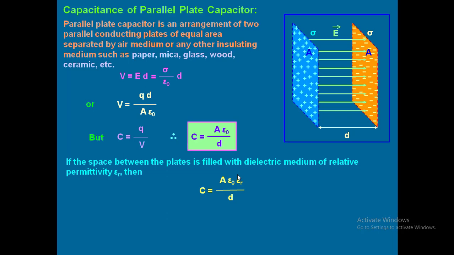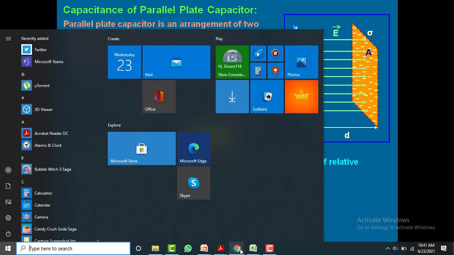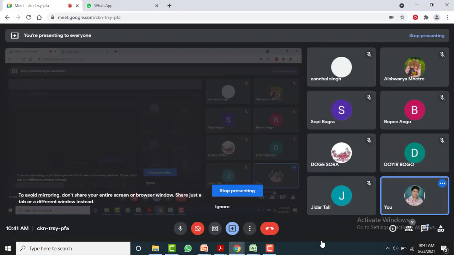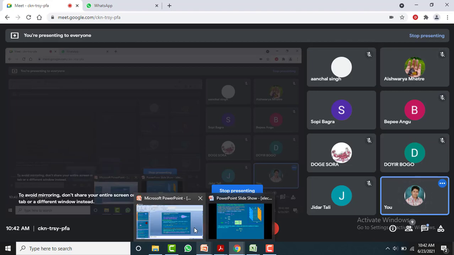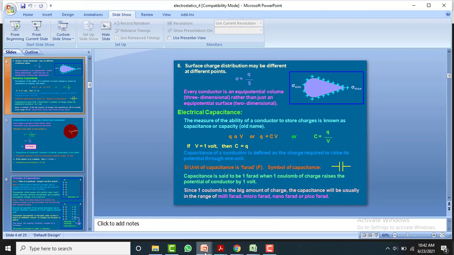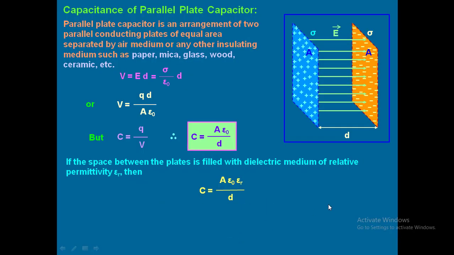Any doubt? Anchal, Aishwarya, Sopi, BP, Angu. Yes, sir. Is this clear? Shall I continue?